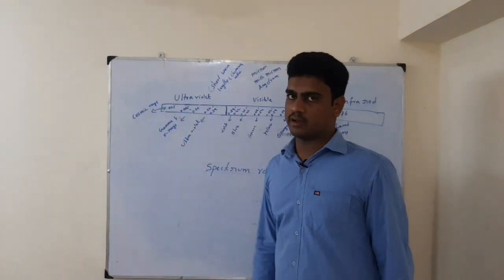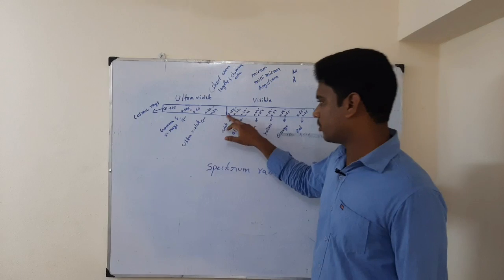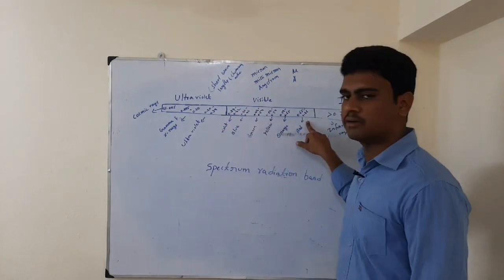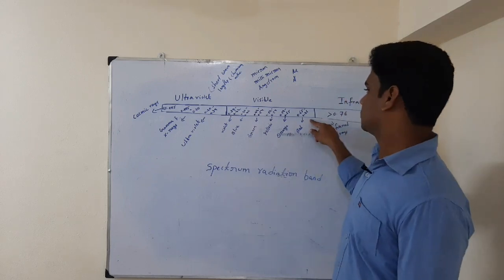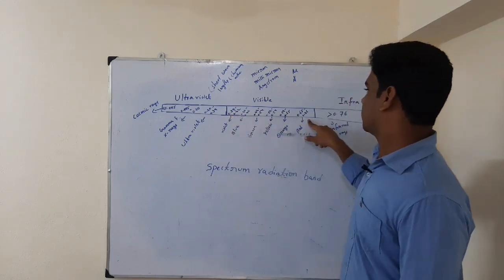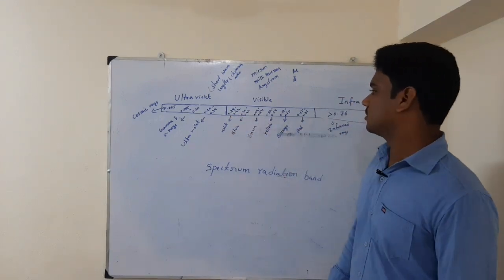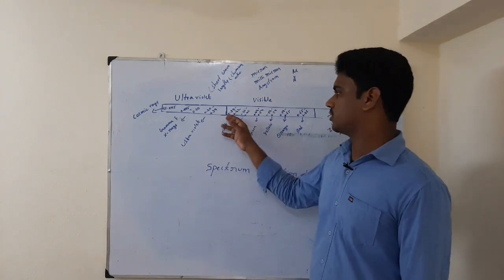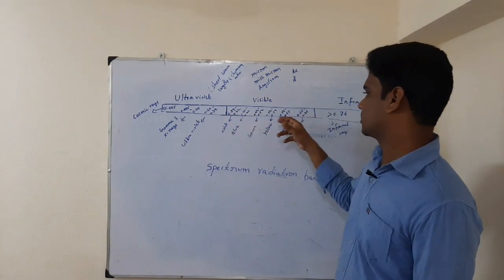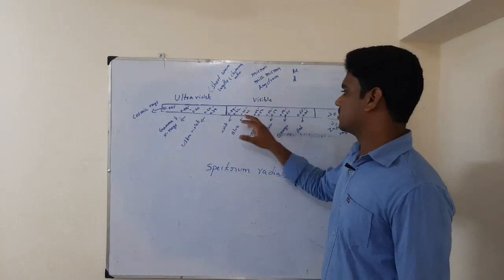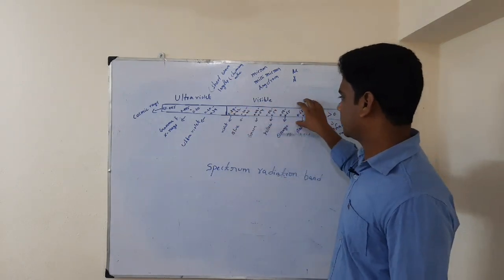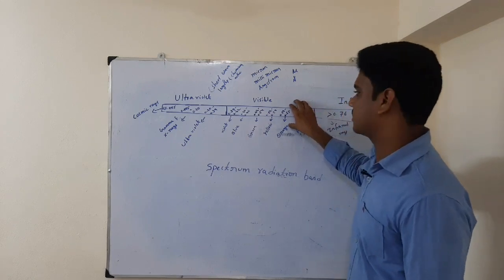If you find it difficult to say 0.39 microns to 0.76 microns, you can say 390 nanometers to 760 nanometers. By removing the point, we can say 390 to 760 nanometers is the bandwidth of visible light. So this bandwidth is very important for plant life.